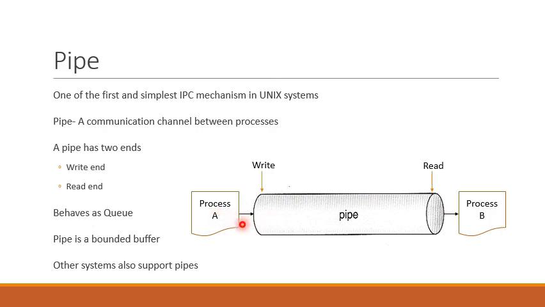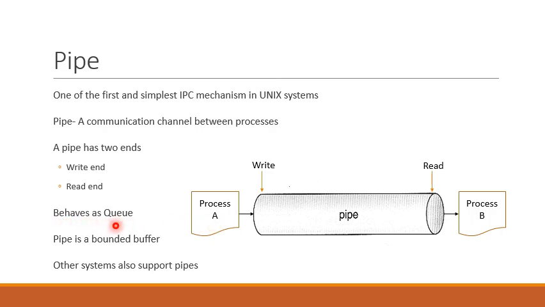So according to this figure, process A will write at this write end because process A wants to exchange information with process B. Process B will read from the read end of the pipe the data that has been written by process A.